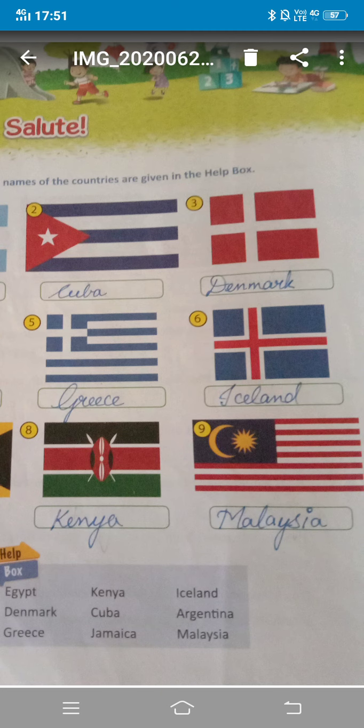And the last flag, it is an Asian country called Malaysia. Its flag is also called Malaya. It is composed of a field of 14 alternating red and white stripes. If you count them, there are a total of 14, red plus white, and a crescent along with a 14-point star beside it.